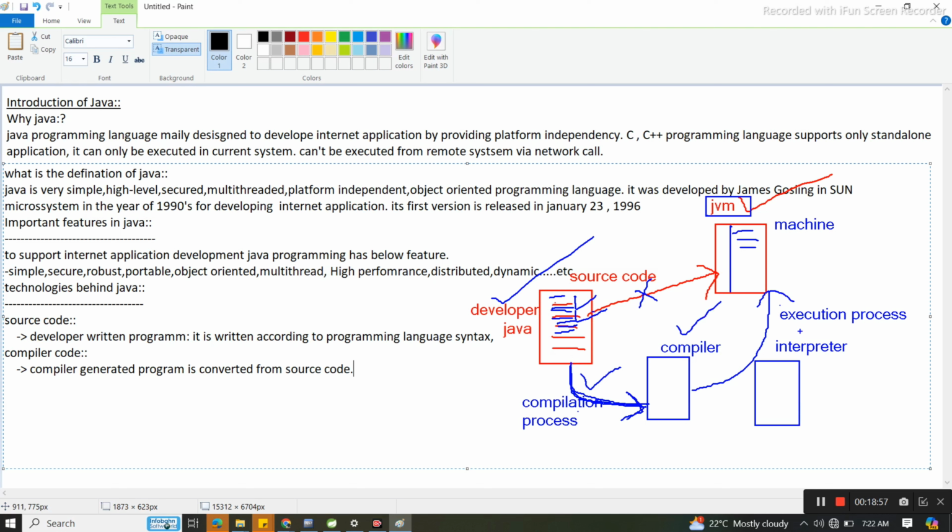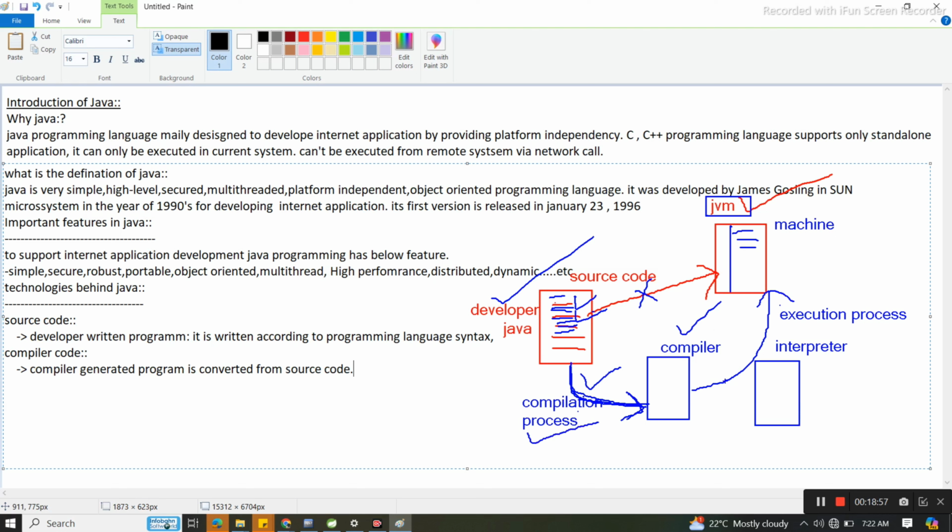The same thing the interpreter also can do. Then what is the difference between compiler and interpreter? The interpreter converts the source code to machine language code line by line, but the compiler will do it at a time. Understood? So the process by which source code will be converted to machine understandable code is nothing but the compilation process.